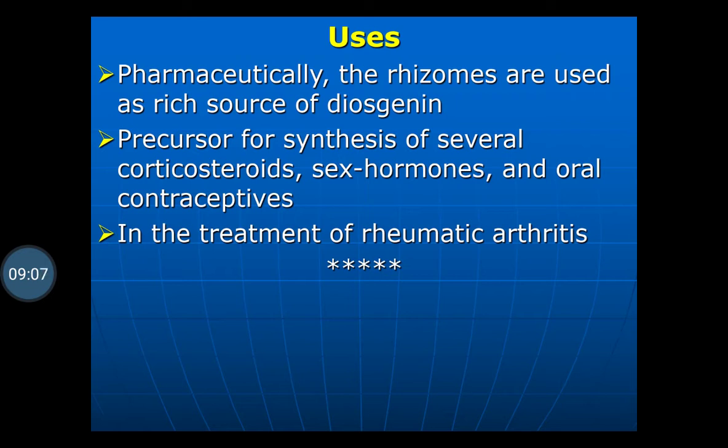It is used in treatment of rheumatic arthritis. So the synonym is yam root or rheumatism root. It is used for the isolation of diosgenin, which can be used as a precursor for the synthesis of corticosteroids.